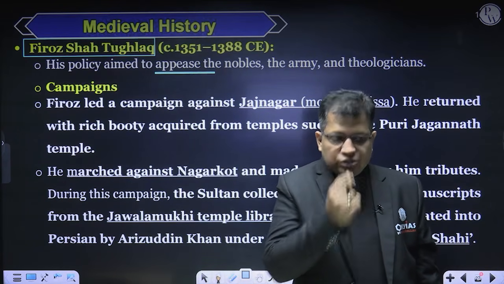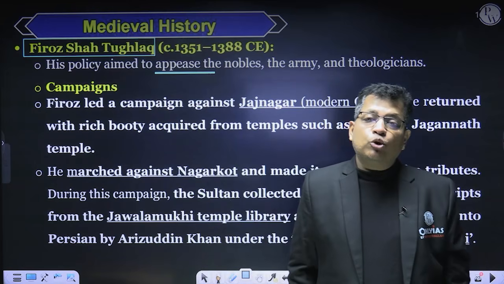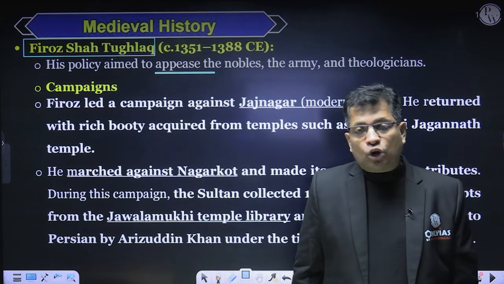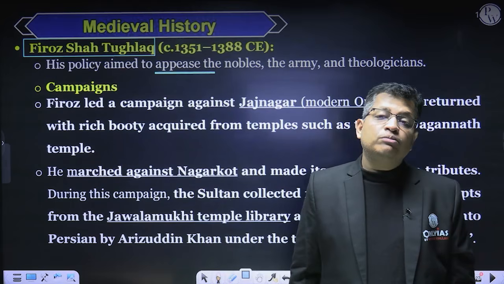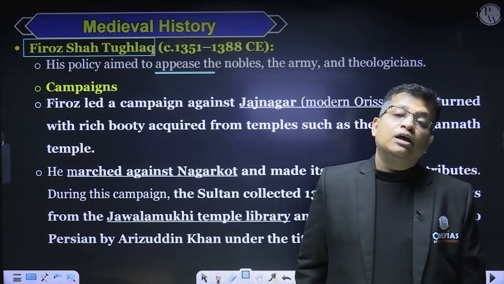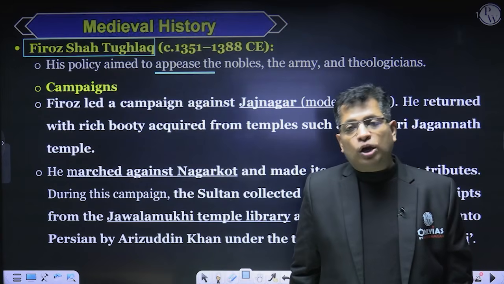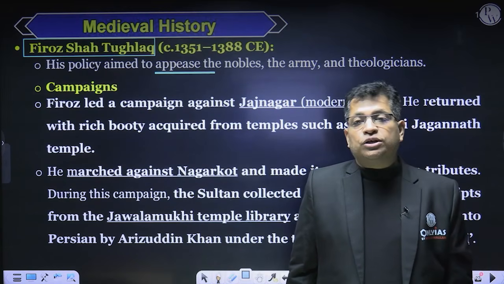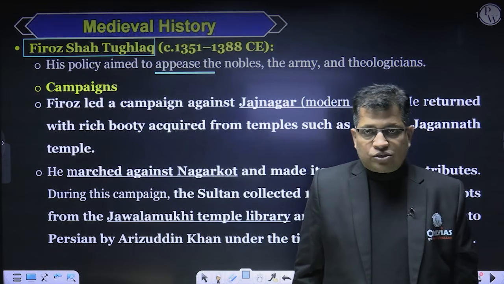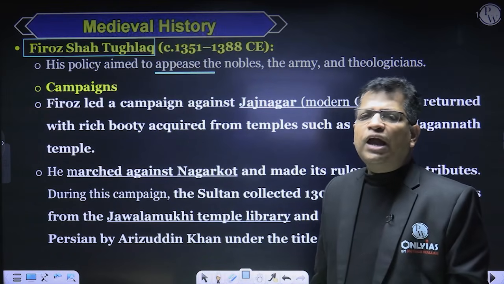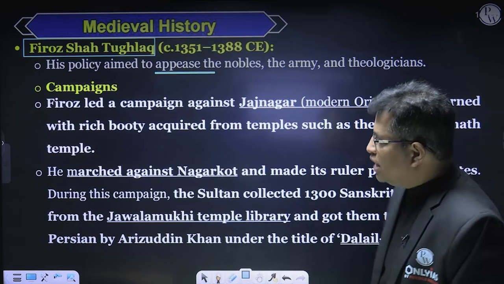So in this condition, he wanted to have the support of his own people, so he had to adopt the policy of appeasement so that he could get the support of the Muslim scholars and nobility to consolidate his position in the Delhi Sultanate, right? Is that okay? So he took the appeasement policy, and this appeasement policy was anti-Hindu policies by and large.